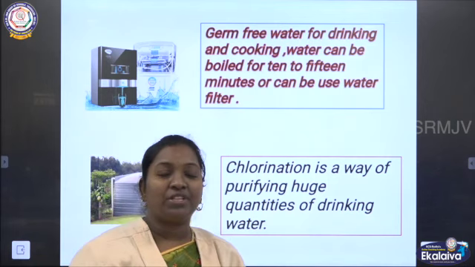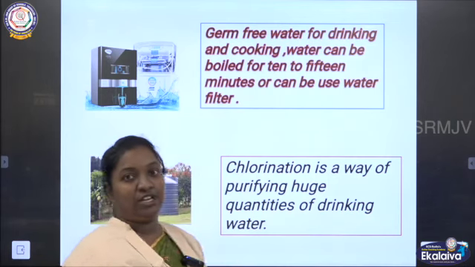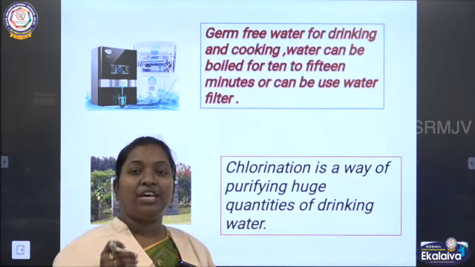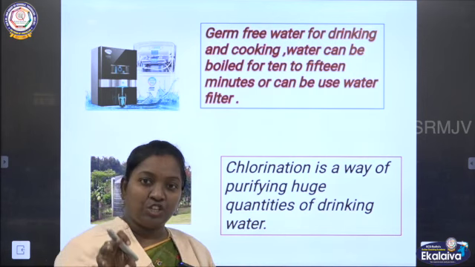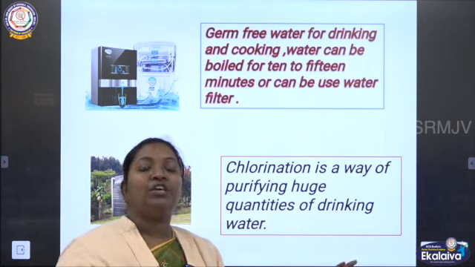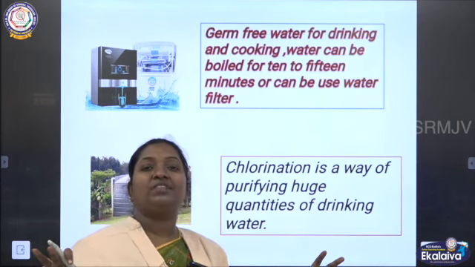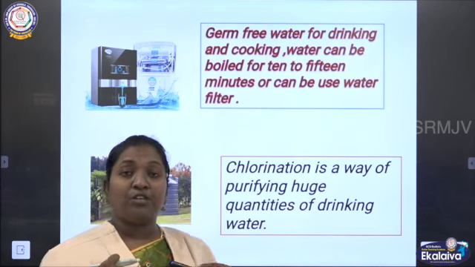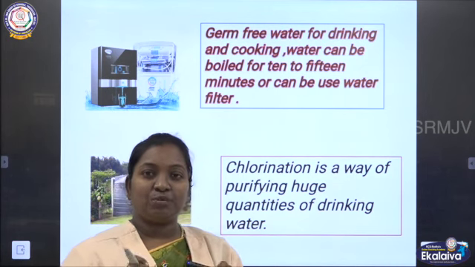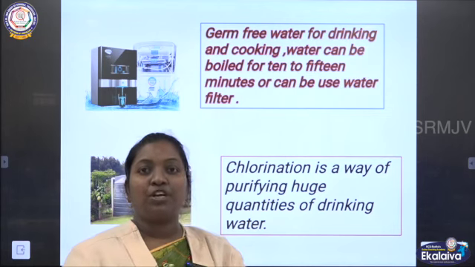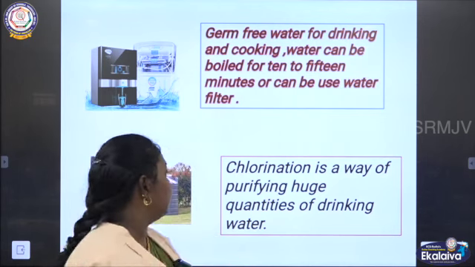So there is another method called chlorination. It is a chlorine powder. When we sprinkle it on that place, the chlorine will kill the germs in that huge quantity of water. So these are the methods that help us get clean water and fresh air. This best simple method helps us avoid communicable diseases.